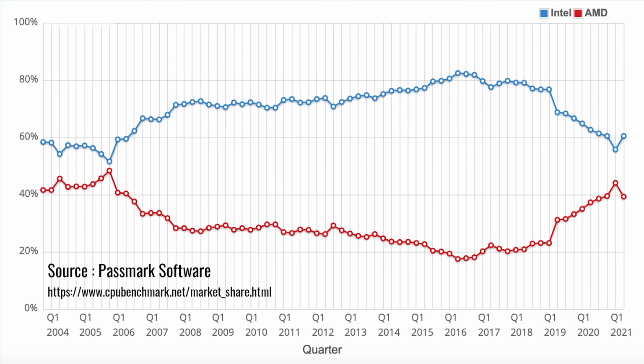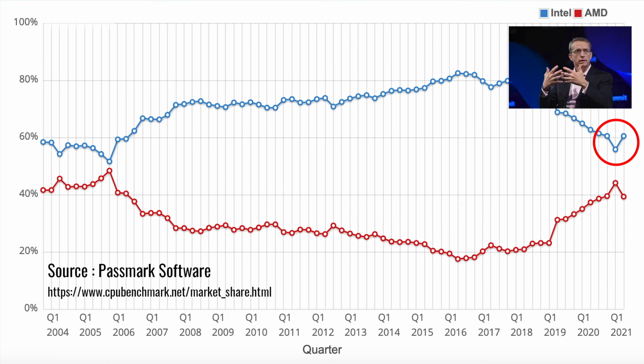Here's a bonus challenge. As you can see, Intel might have just started recovering some market share in 2021, and they have a new CEO, Pat Gelsinger, who understands the technology culture at Intel. So what do you think will happen to Intel and AMD and their stock prices in the next couple of years? Let me know in the comment section below.